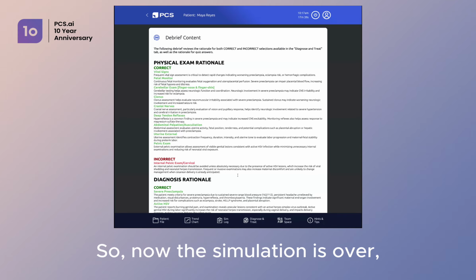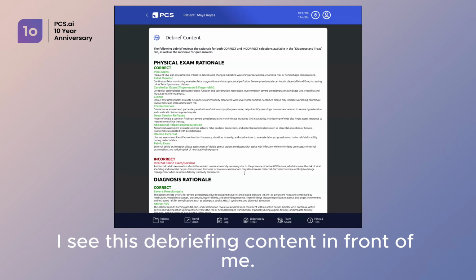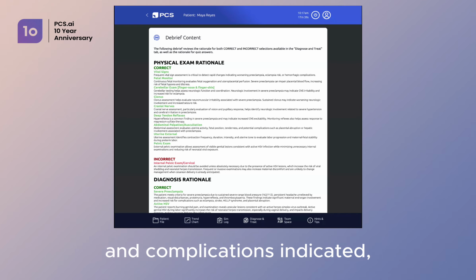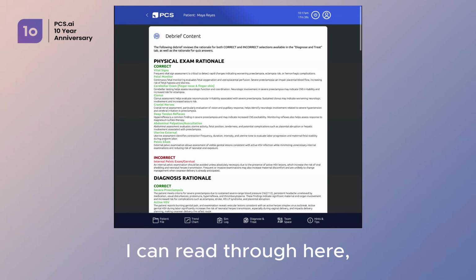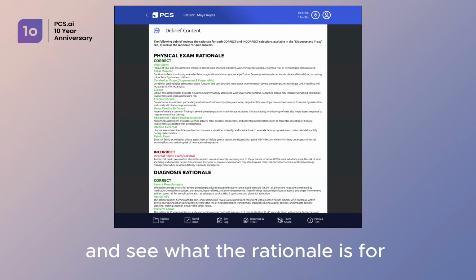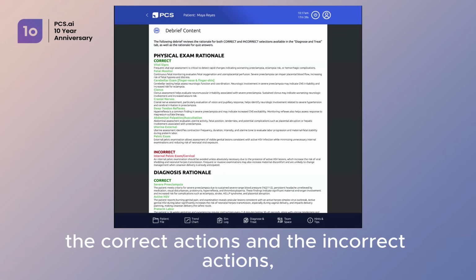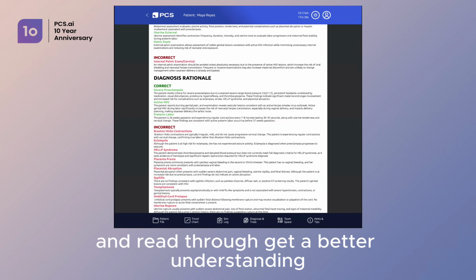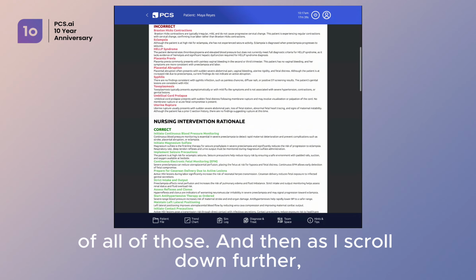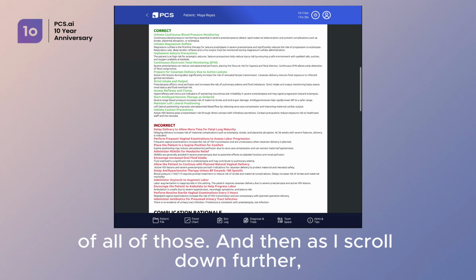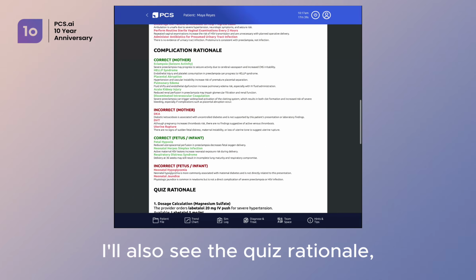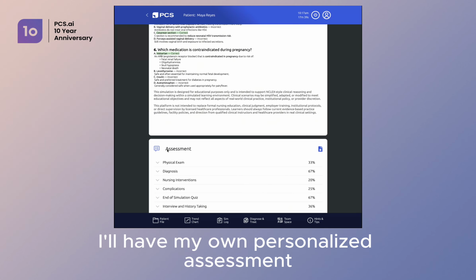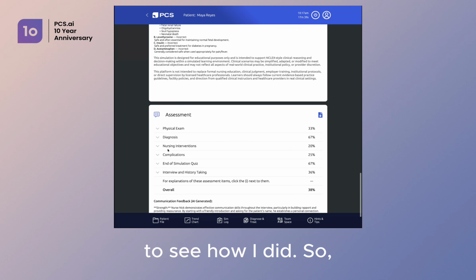So now the simulation is over. I see this debriefing content in front of me. So as those different interventions and complications indicated, I can read through here and see what the rationale is for the correct actions and the incorrect actions, and get a better understanding of all of those. And then as I scroll down further, I'll also see the quiz rationale, which is great. But then lastly, I'll have my own personalized assessment to see how I did.